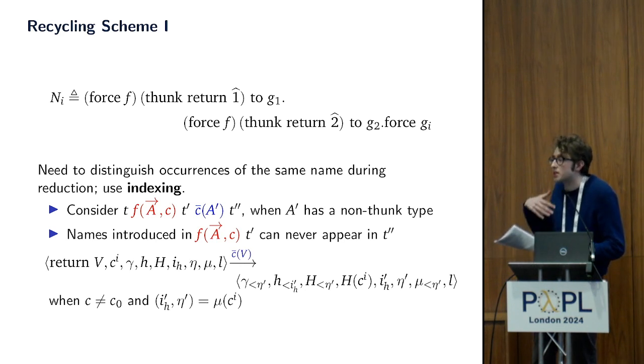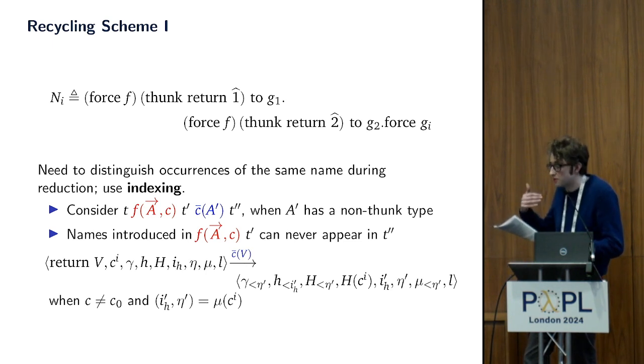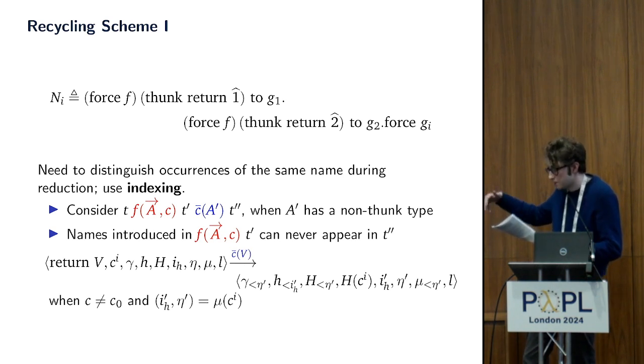To achieve this, we're going to index occurrences of names. Naively, indexing would lead us back to having an infinite set and end up with an infinite state space. So instead, we adopt something we've termed recycling schemes to allow us to reuse those indices. The first scheme is based on the fact that a player answer which introduces no names makes all names that were introduced since the opponent question it is answering become unusable, and this is actually a fairly simple consequence of the visibility constraints.